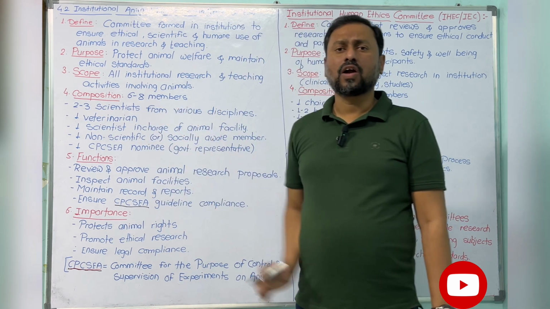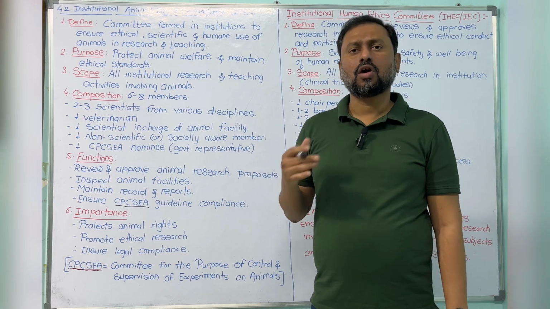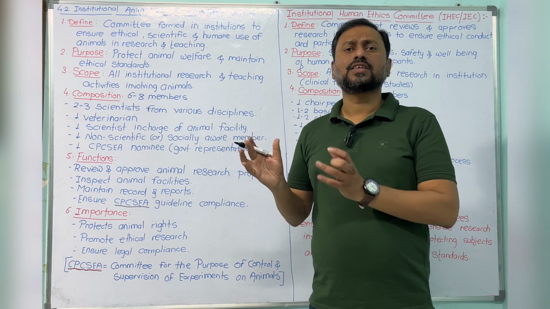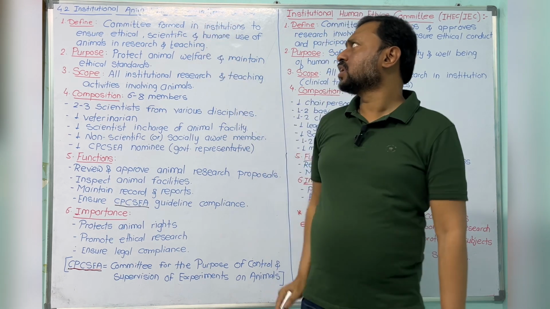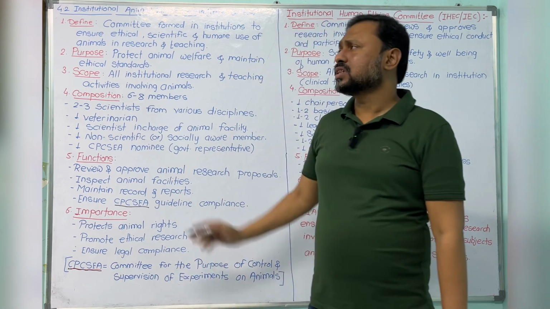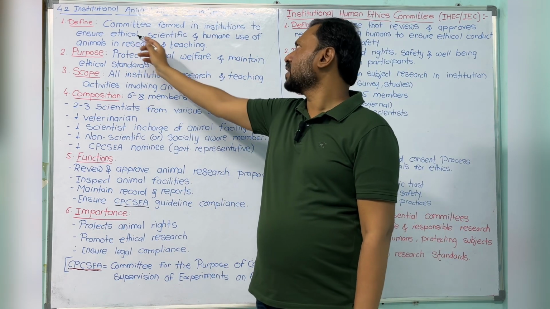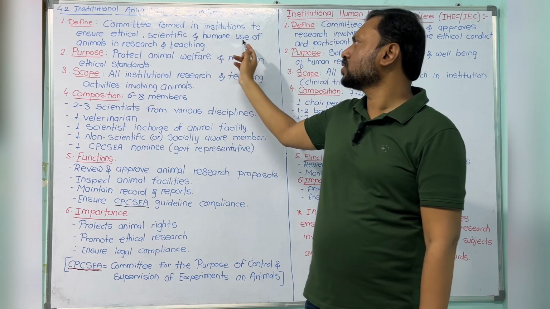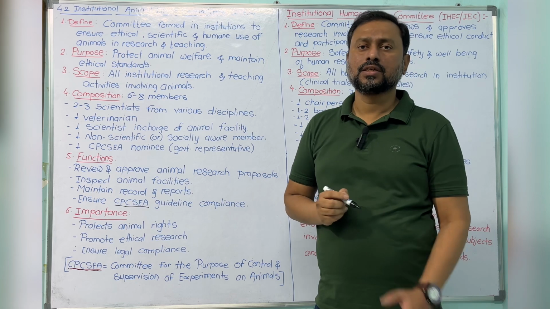For that, organizations like pharmaceutical companies, institutions or universities make a group of members. Those are called committees. First of all, the definition: the committee formed in the institution to ensure ethical, scientific and humane use of animals in research and teaching.